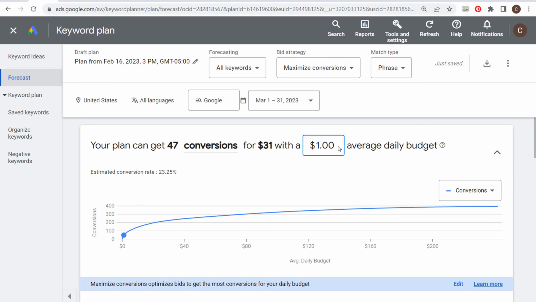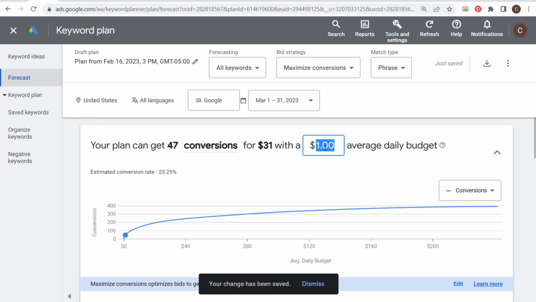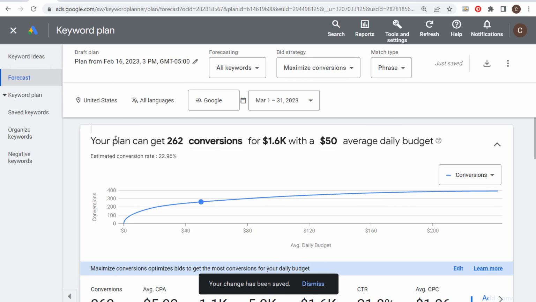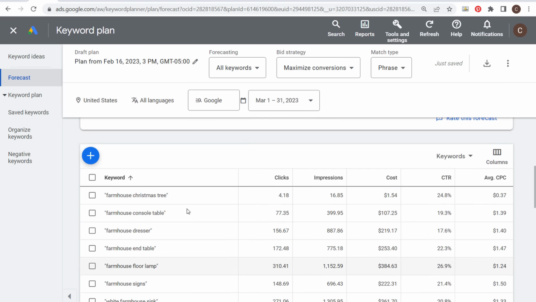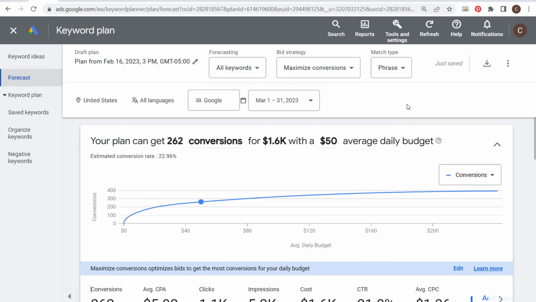Let's say I want to spend an average of $50 a day on these different keywords. Obviously, you want to add all of your keywords here and not just 7 keywords, but with the $50 average daily budget, it's going to show us how many conversions we can expect for what price. If we scroll down here, you can see it's going to show our total cost, what our expected click-through rate would be, impressions, clicks, cost per acquisition, conversions, cost per click. So you can kind of get an idea of, okay, this is what we can expect using the maximize conversions bidding strategy. Now, using only 7 keywords, obviously you probably don't want to spend $50 a day on 7 keywords unless they're very, very popular keywords. But I just want to show you some different things you can do with the keyword planner.